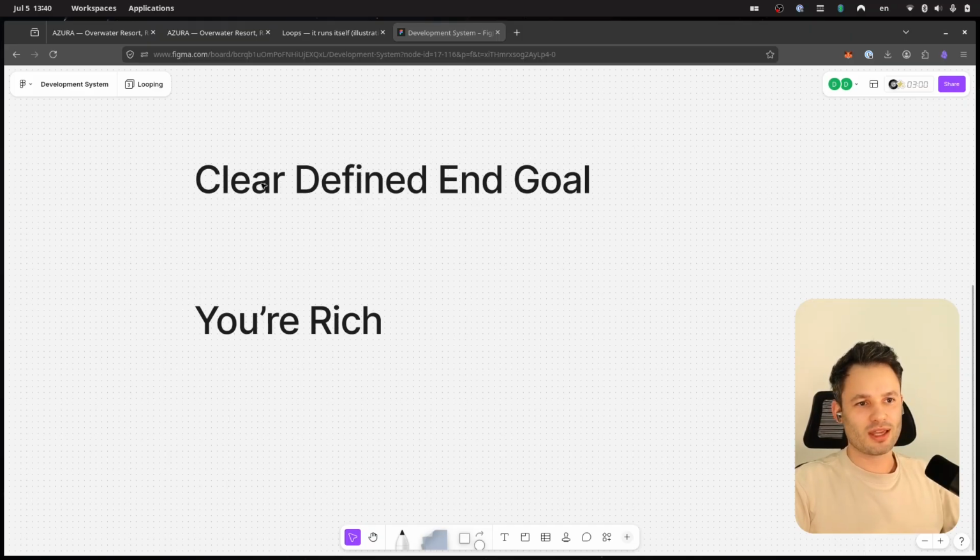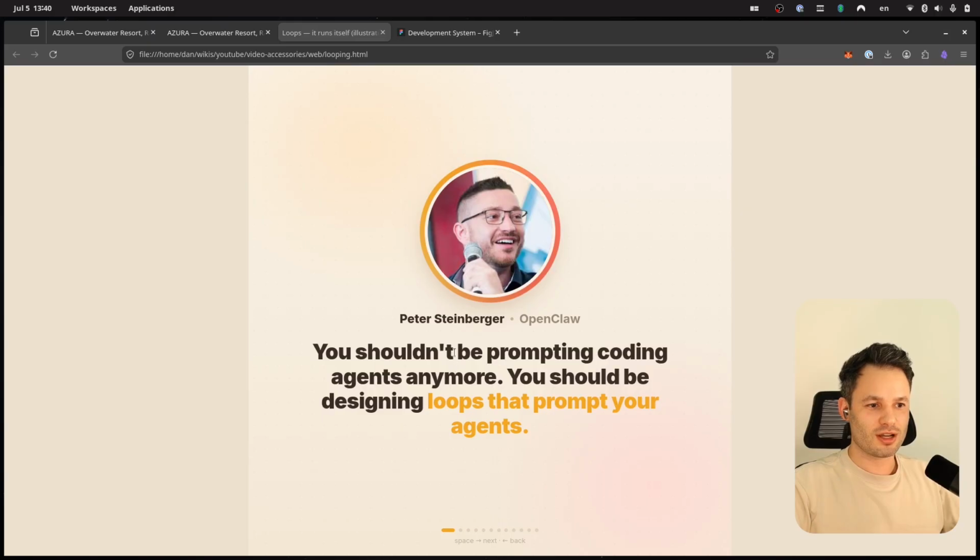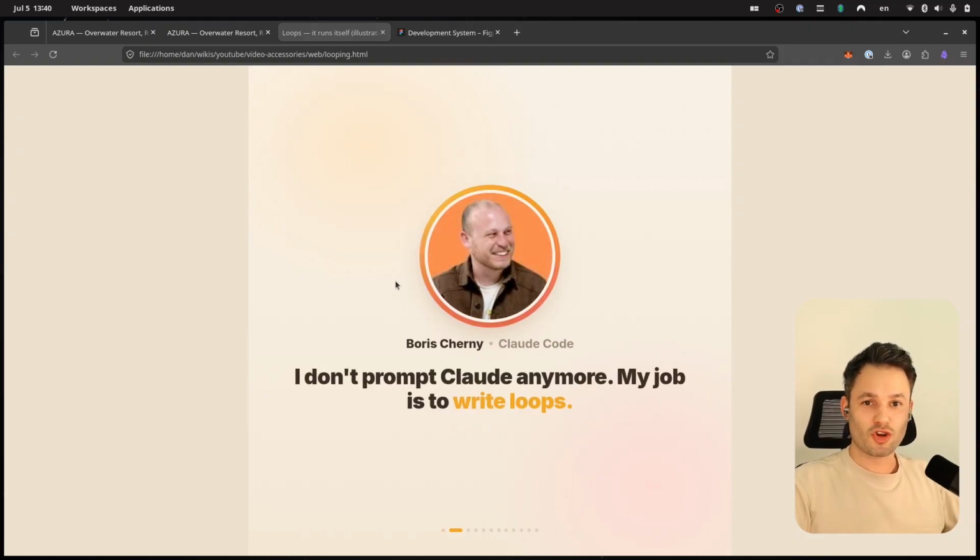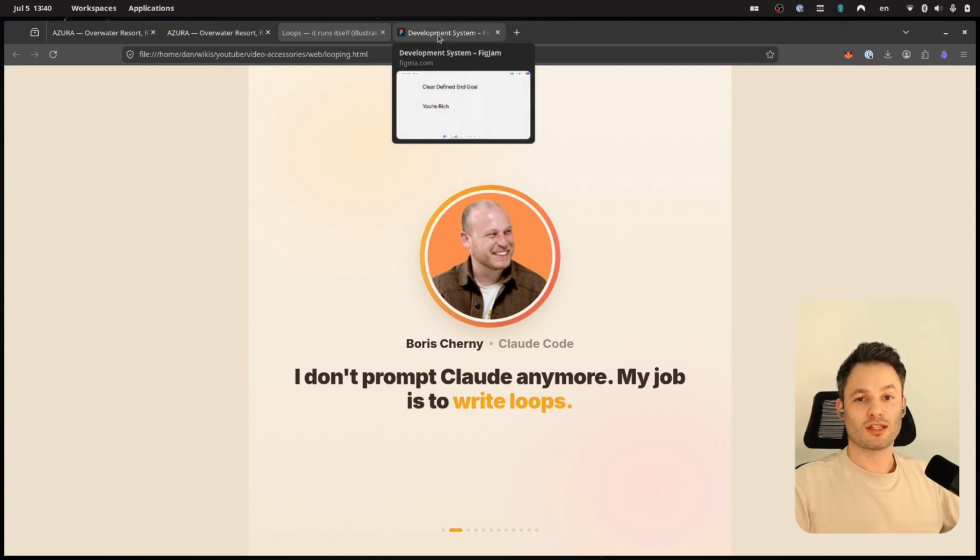This is one thing that they don't tell you. These guys, Peter Steinberger spent $1.3 million on tokens per month. And Boris Cherny, who works at Anthropic, doesn't have to worry about how many tokens he spent. Unless you have this huge budget, you're going to be spending a lot of money, and you really need to determine whether that's worth it or not.